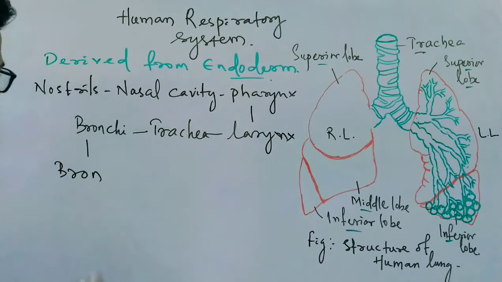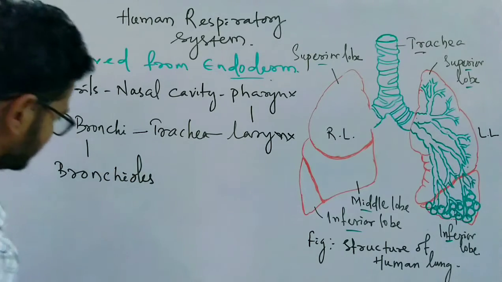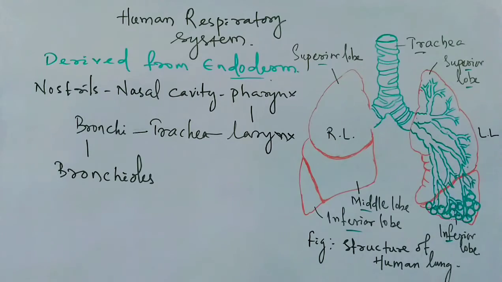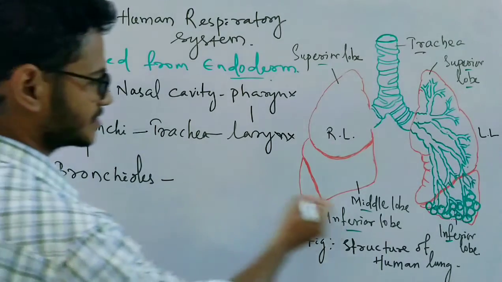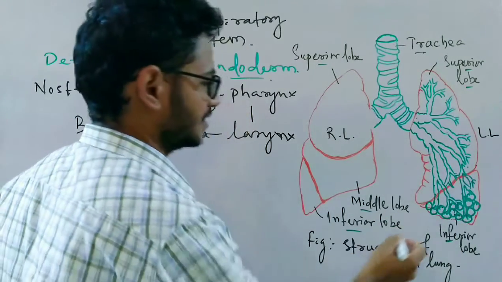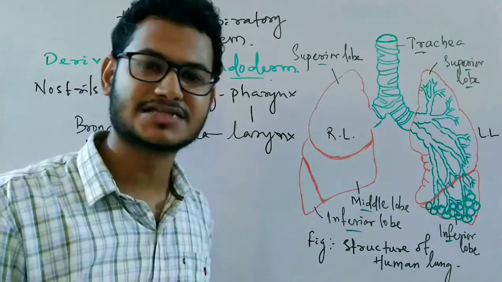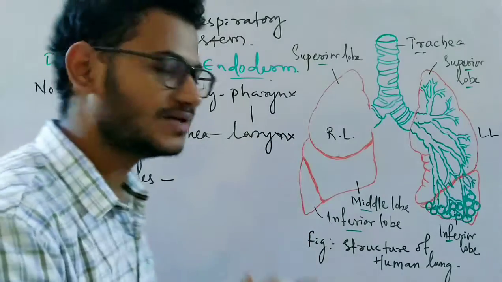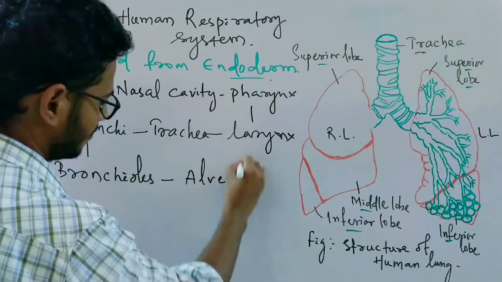The fine branches of bronchi are known as bronchioles, and these are again divided into various types, like the primary bronchioles, respiratory bronchioles, etc. Then the bronchioles open into the last part of the system, the air sacs or the alveoli, where the exchange of gases between the blood and the atmospheric air takes place. So it finally reaches the alveoli.